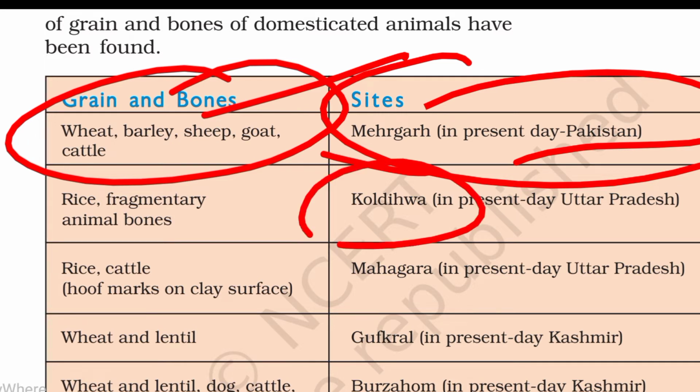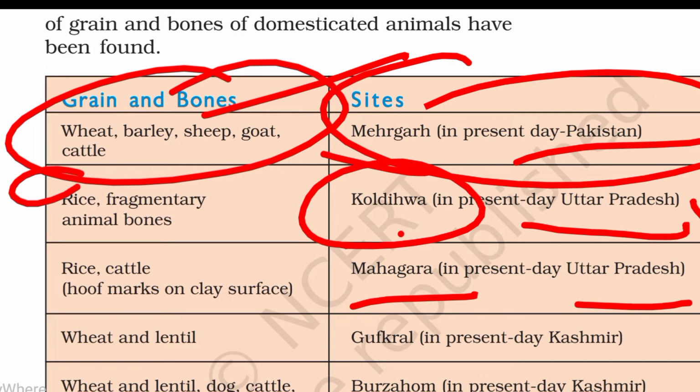Then next is Koldihwa in Uttar Pradesh. We have two sites from Uttar Pradesh: first is Koldihwa and second is Mahagara. Koldihwa and Mahagara are sites of Uttar Pradesh where we find rice, fragmentary animal bones, and in Mahagara we find rice and cattle.